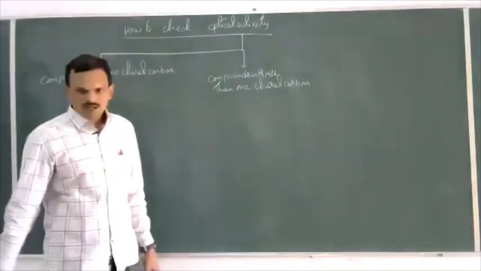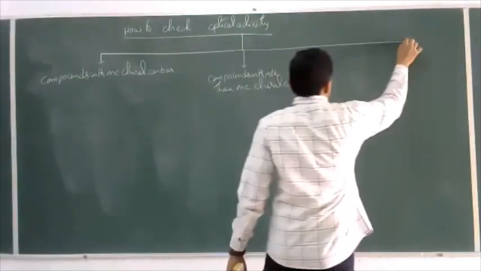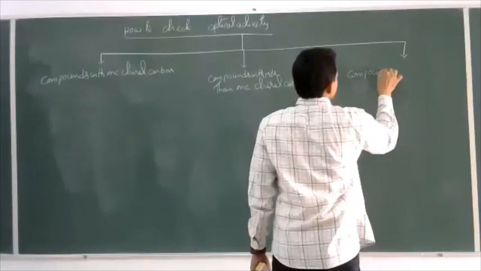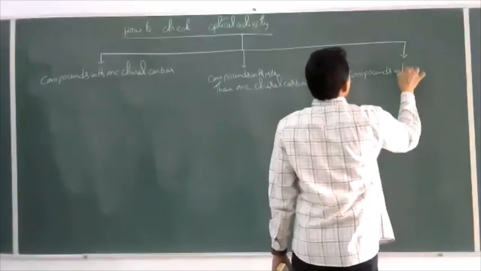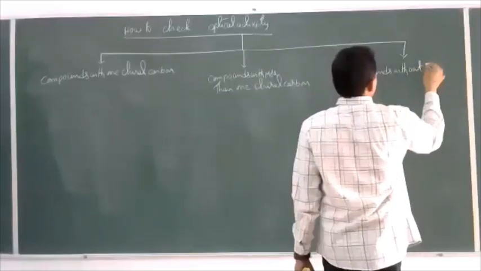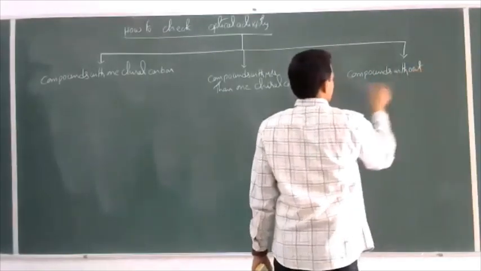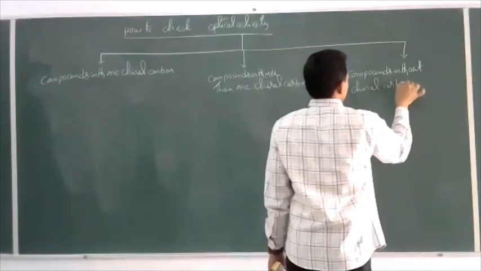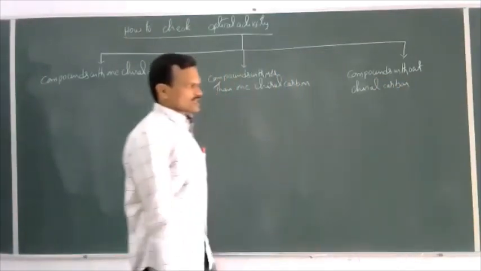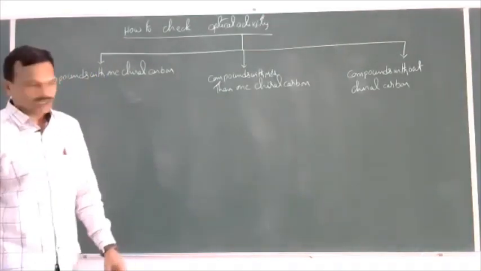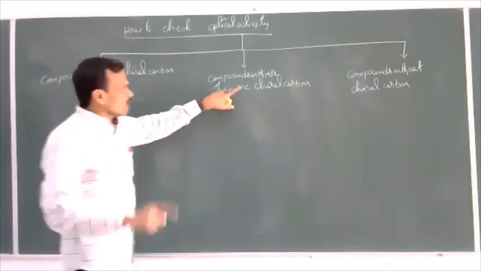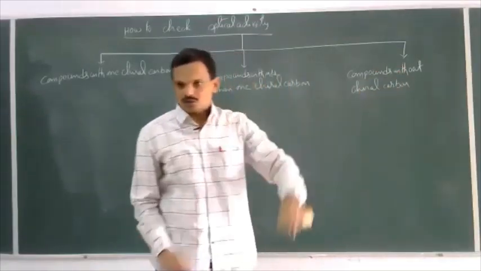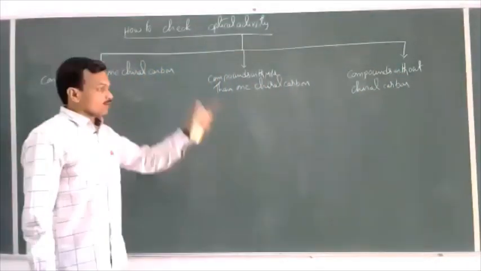And next, compounds without chiral carbon. So under 3 different conditions, we'll check with one chiral carbon, with more than 1 chiral carbon, and the optical activity without chiral carbon is also possible. Maybe or maybe not, that we'll discuss one more.